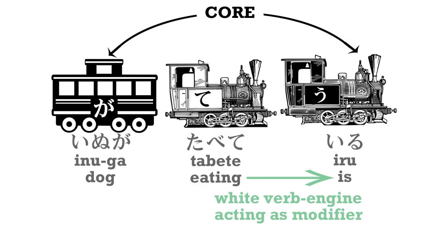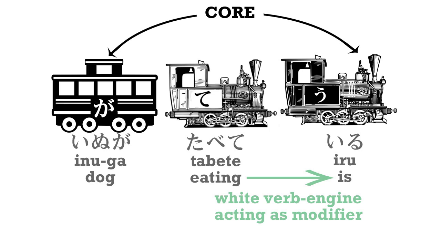So, the core of this sentence is inu ga iru. The dog is. But the dog isn't just existing, the dog is doing something. And that white engine tells us what it is doing. It is eating. And we're going to see this white engine structure over and over again as we go deeper into Japanese.